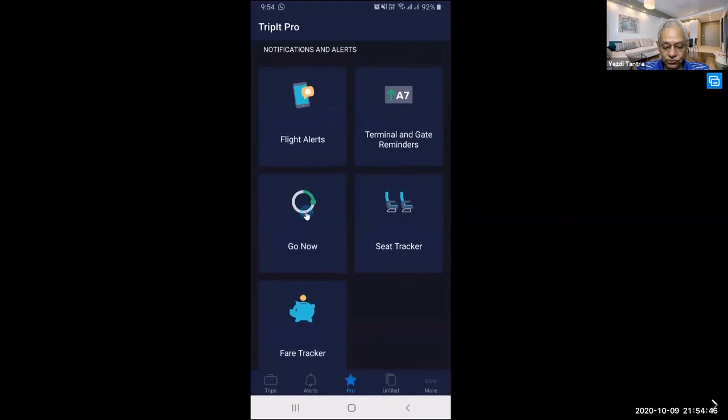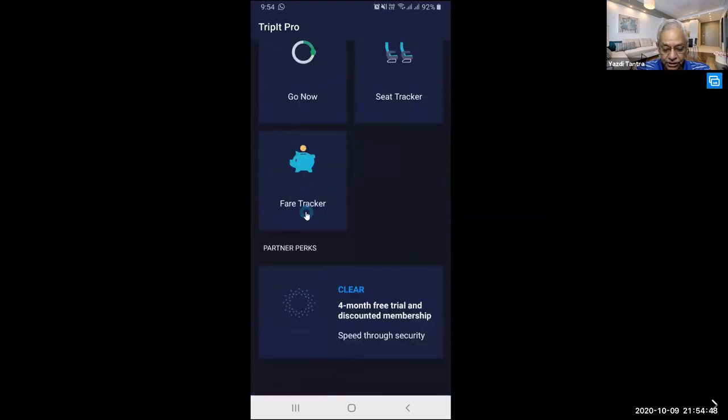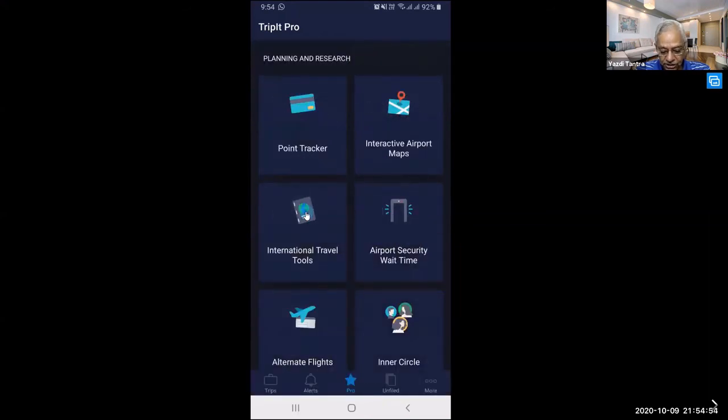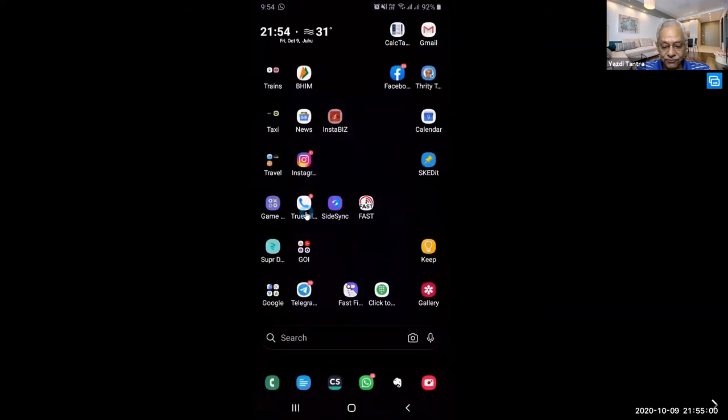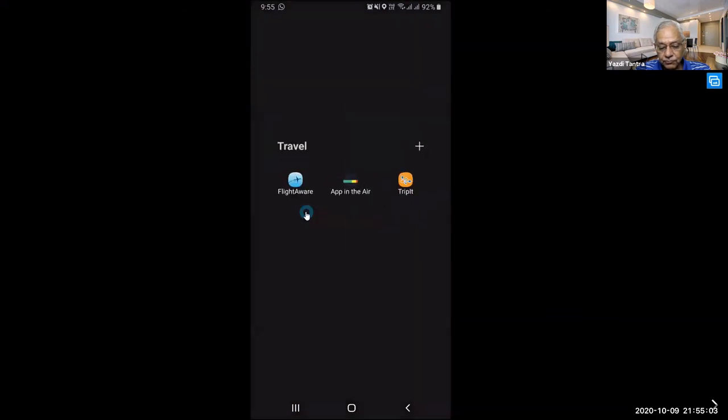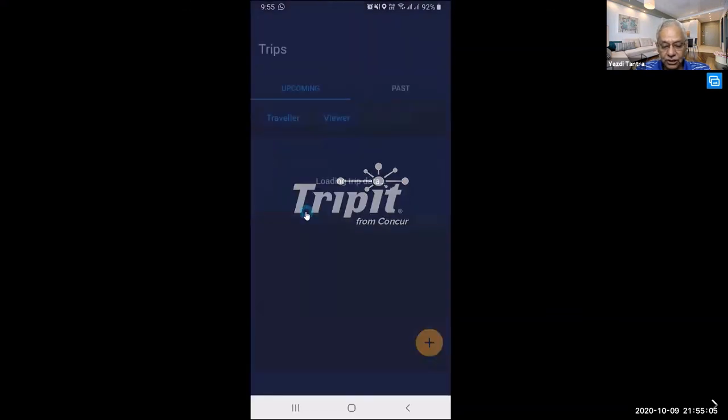This is very useful. There is another tie-up with Clear, which helps you speed through security, but that is available only in the US airports. But here you will see that you have a whole lot of stuff which is very useful if you are traveling.